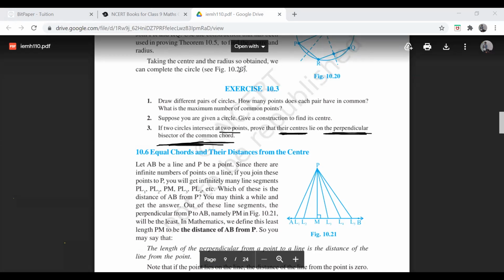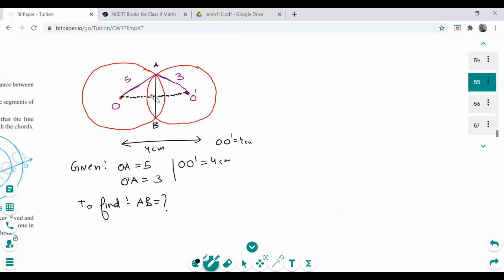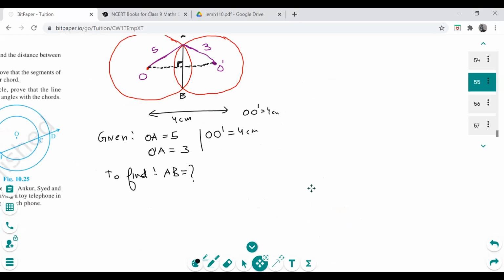That means this line is nothing but a perpendicular bisector. This is actually a result, right? These O and O dash must lie on the perpendicular bisector. That means this line OO dash is a perpendicular bisector. Make sense?